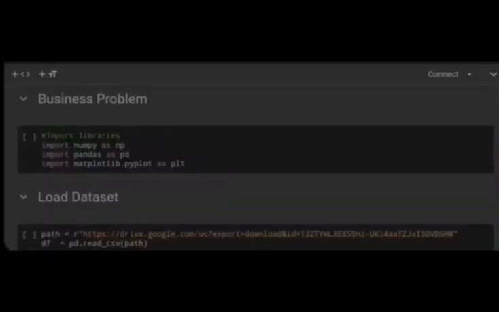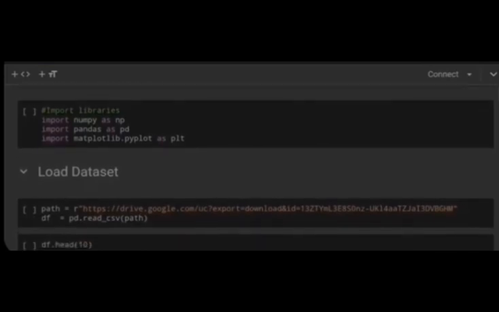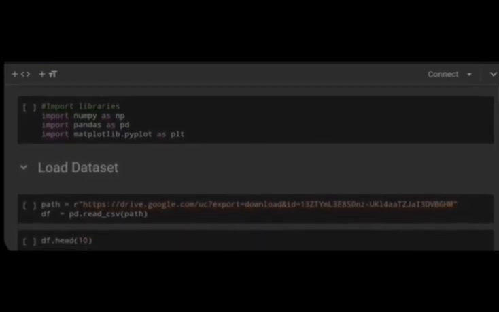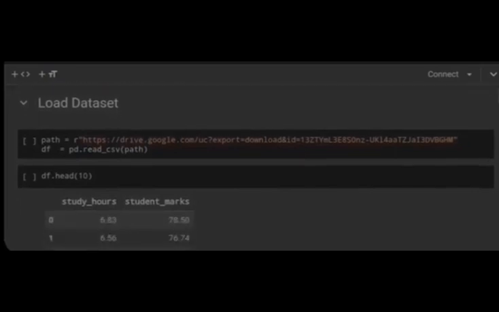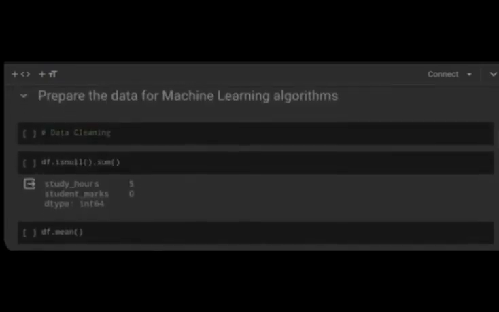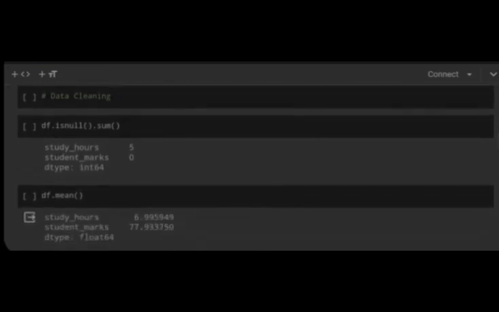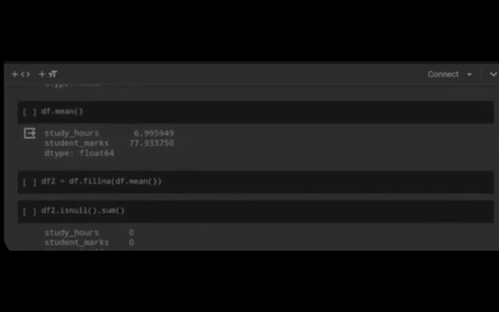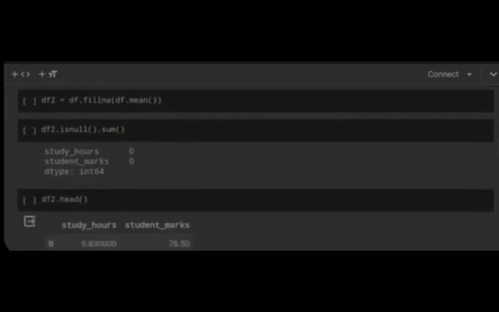First, I have imported all the necessary Python libraries and the dataset. The dataset I am using for this marks predictor is imported from Kaggle. Then I have checked for null values in the data. The data is ready to use as there are no null values.